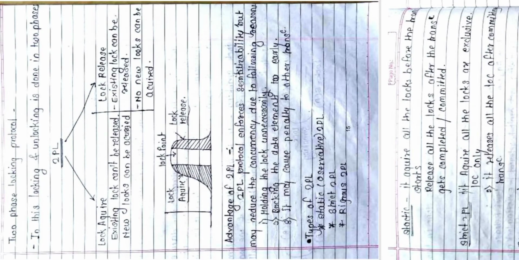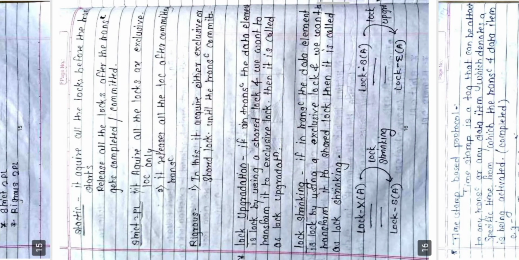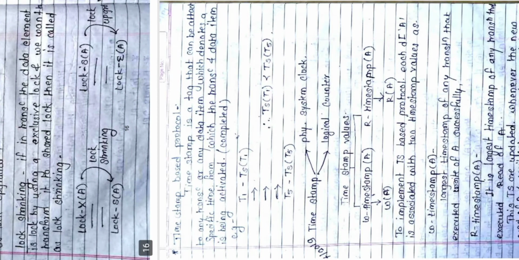Then we started with the two-phase locking protocol, lock acquire and lock release. What do you mean by lock acquire? What do you mean by lock release? That we have seen. Advantages we have seen. The types of 2PL: basic 2PL, strict 2PL and rigorous 2PL we have seen. Lock upgradation and lock shrinking, what do you mean by that, that also we have seen.